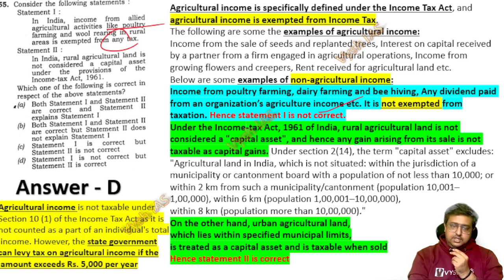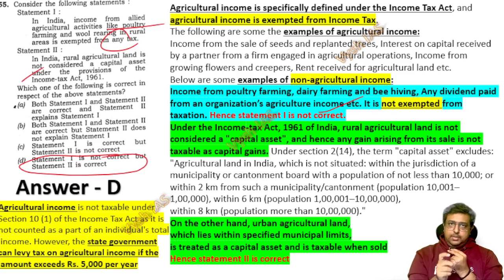And when the first statement is wrong, there is only one option you have: statement 1 is not correct and statement 2 is correct. All the other 3 options say statement 1 is correct, but here statement 1 is wrong. Second statement: rural agricultural land is not considered a capital asset under the provisions of income tax. As I told you already, rural agricultural land will not be considered under the Income Tax Act, the central act.